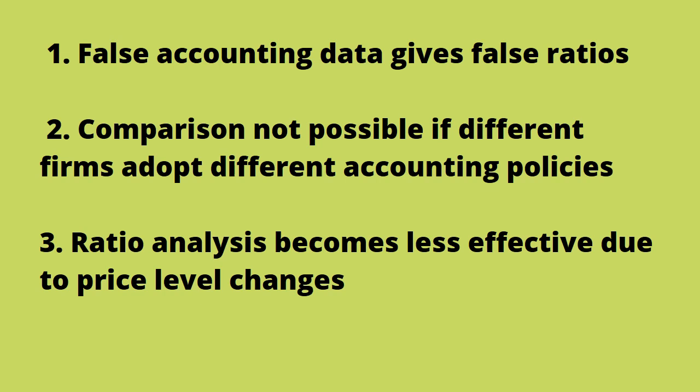They will be correct only when the information is correct. When the accounting data is false, then definitely the ratios calculated will be false ones. It is the mandatory duty of every business to give the real accounting data, not the false one.